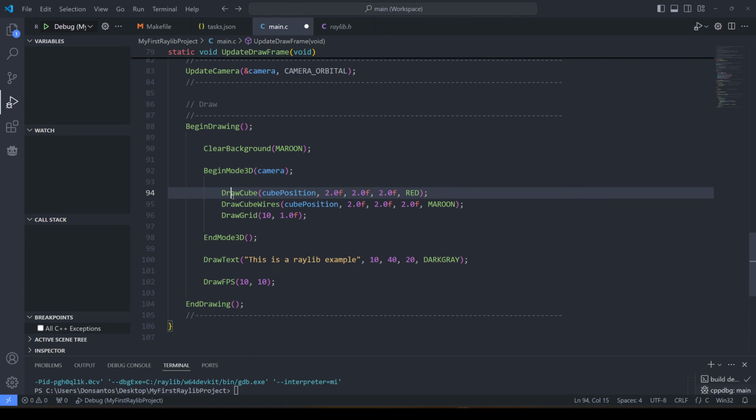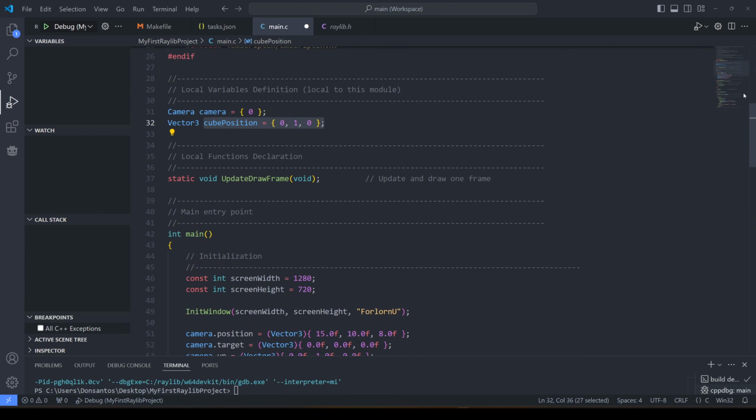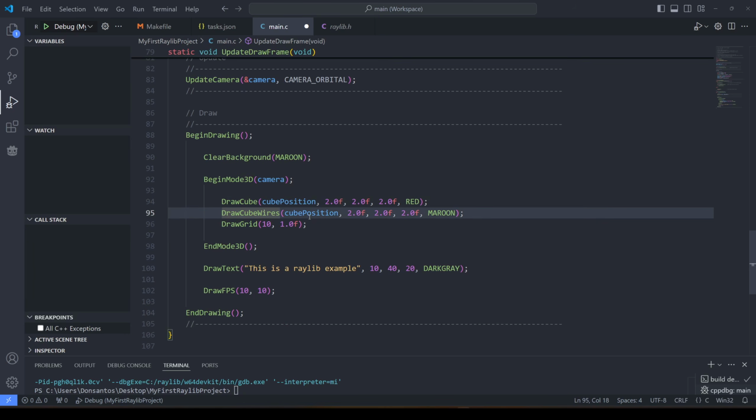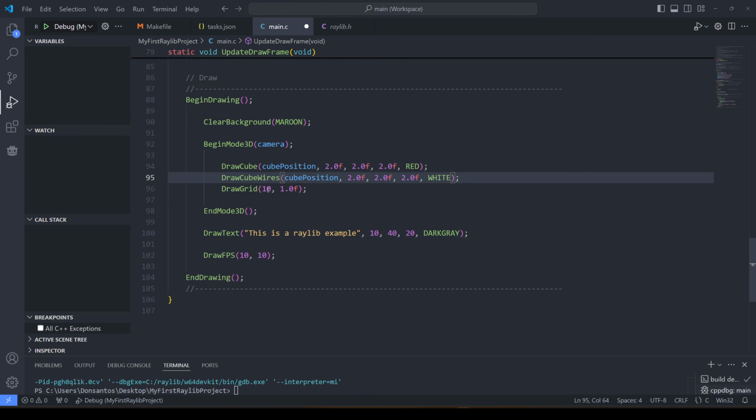Okay. Draw cube at the cube position, which we defined up here in the beginning. So it's drawing the cube. Draw cube wires. Cube wires and the grid. Maroon. Oh, it's the same. Wait, I didn't know that. Let's go white. Draw grid.